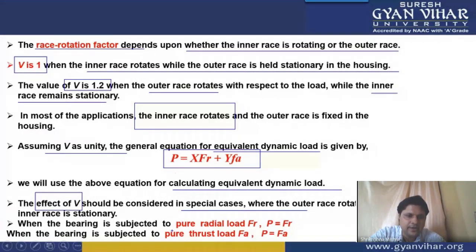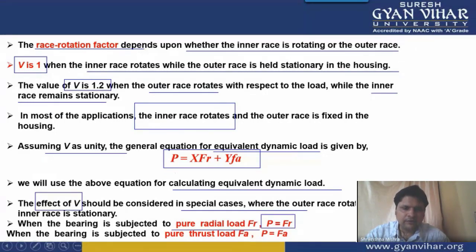Now, if the case is of pure radial load, there is no axial thrust load acting on the bearing. So in that case, we will take the axial load value Fa equal to 0. The equation will be simplified, there will be no axial load factor, and the load will be equal to the radial load only.